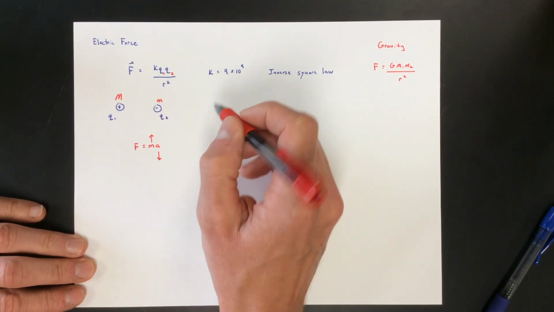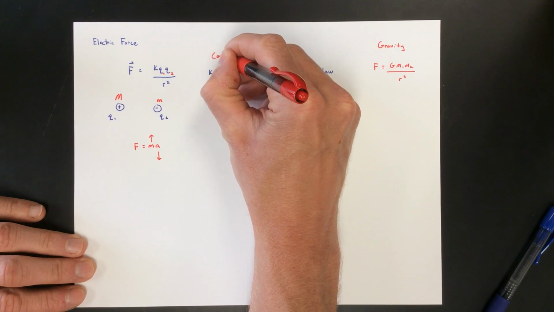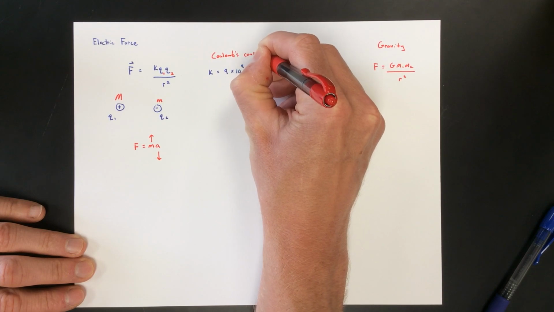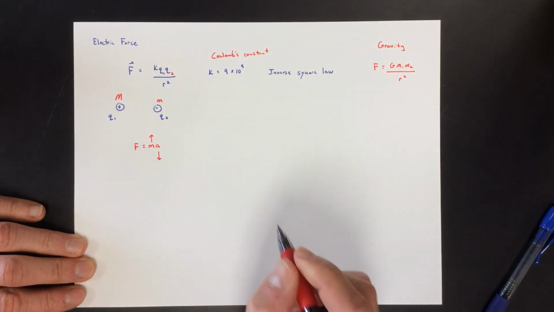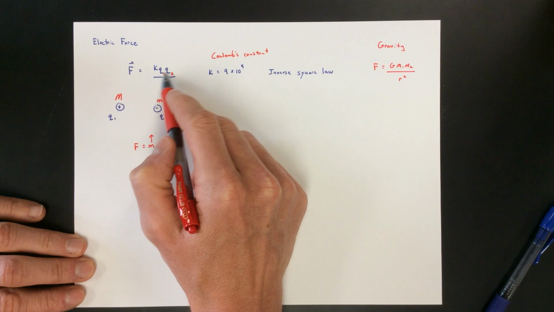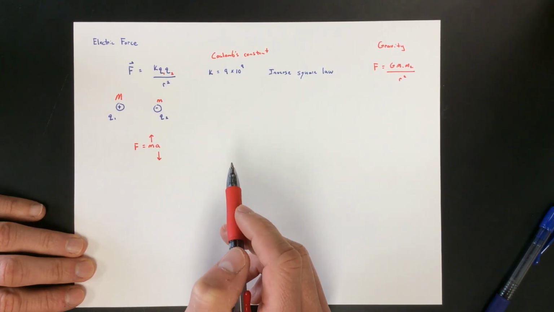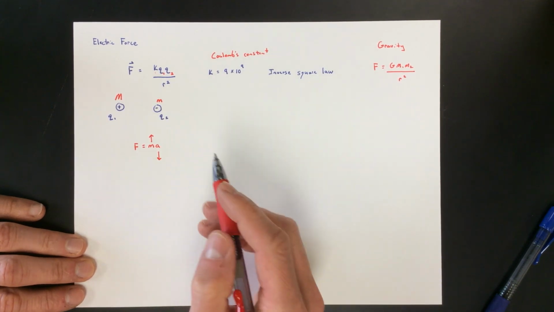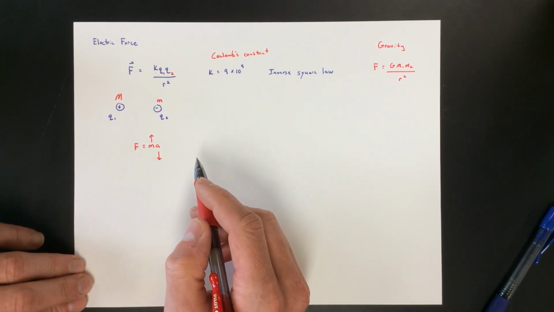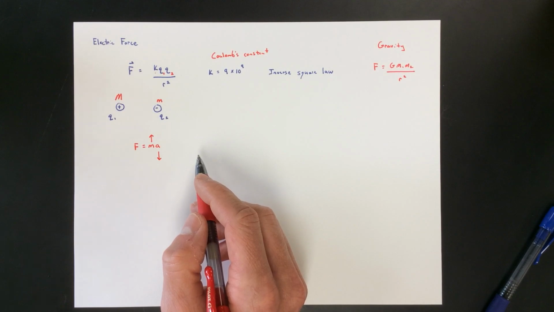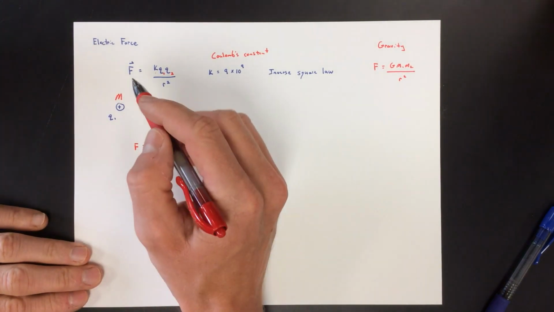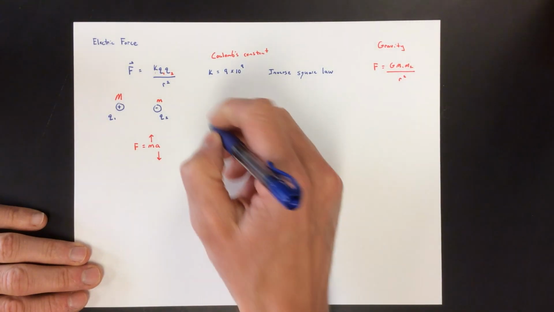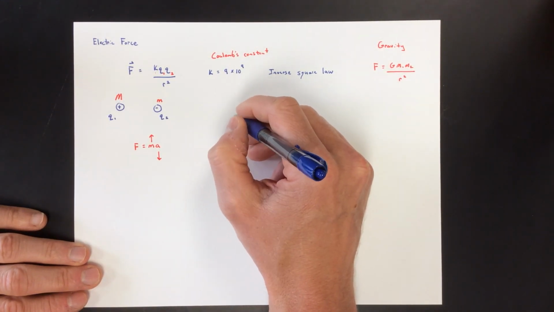And k is Coulomb's constant, and that is 9 times 10 to the 9th. Remember, you typically are dealing with very small charges and smaller distances. So k actually is a big number, and F, of course, is in newtons, because it's a force. So they can ask all sorts of questions. You do have to remember that it is a vector, and so it does get annoying when you start talking about, let's say we have a new situation.